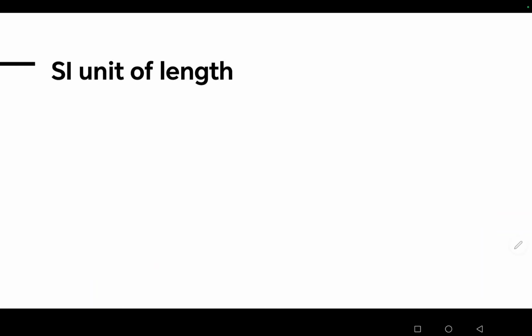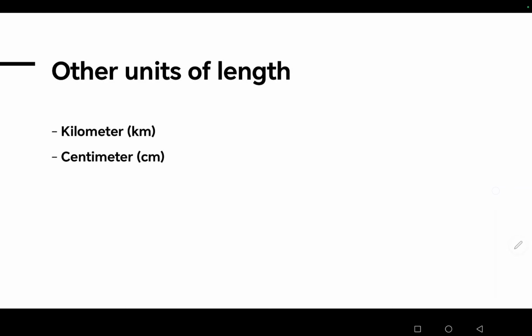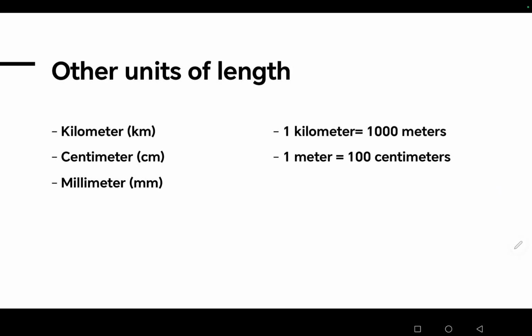The SI unit of length is a meter. We write it as m. There are also other units of length: kilometer, centimeter, millimeter. 1 kilometer equals 1000 meters. 1 meter equals 100 centimeters. 1 centimeter equals 10 millimeters.